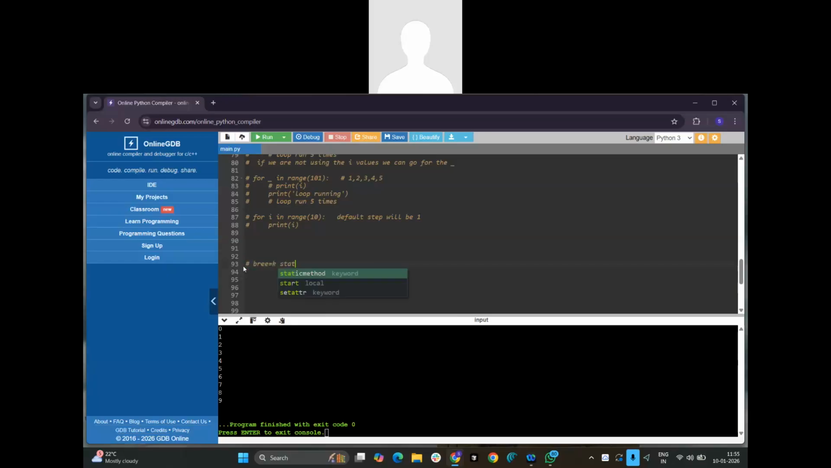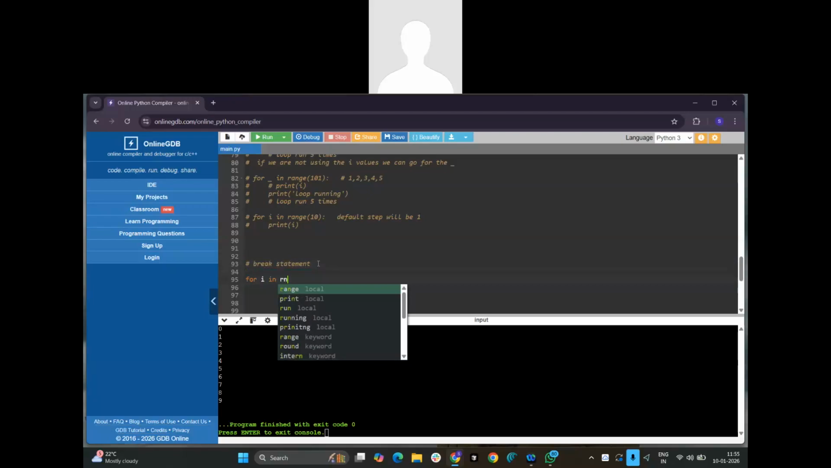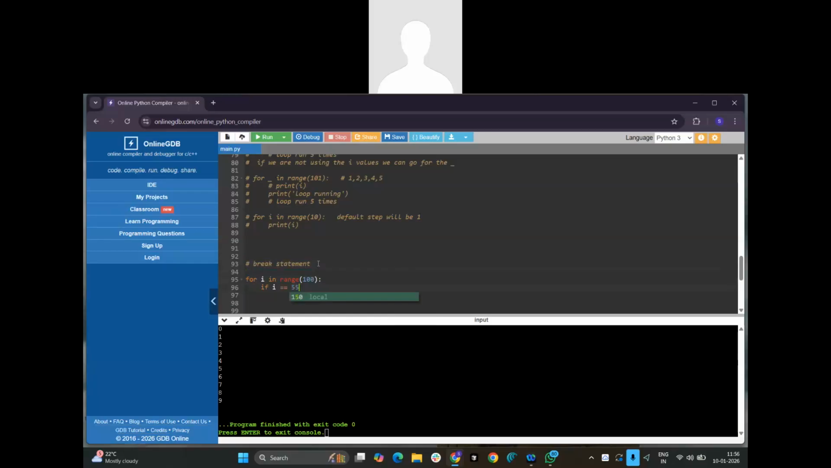The break statement. Break is used to stop the loop immediately, even though the condition is true. So this is for i in range of 100. I want only the number where i equals 55. If i equals 55, then break. That's it. I don't want to go inside that. Then print i.